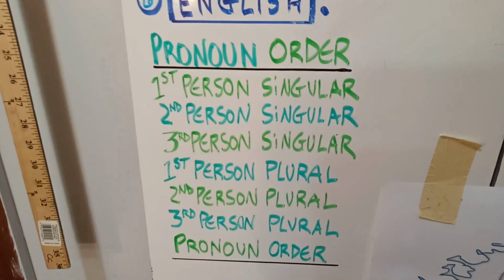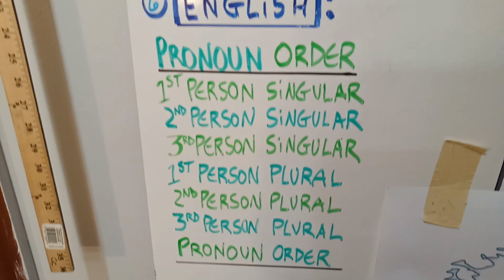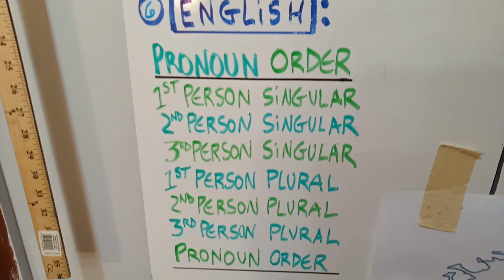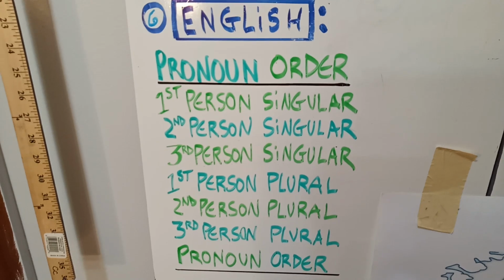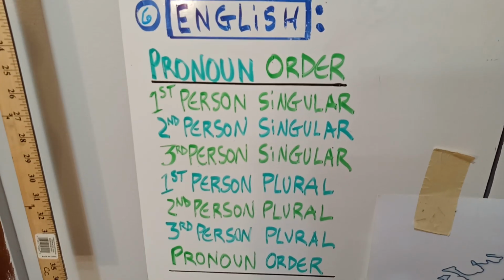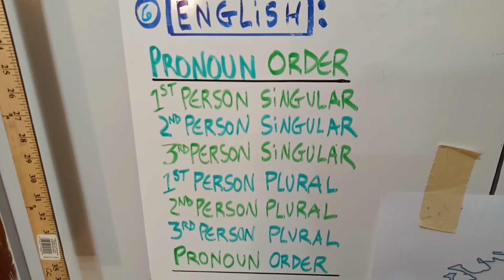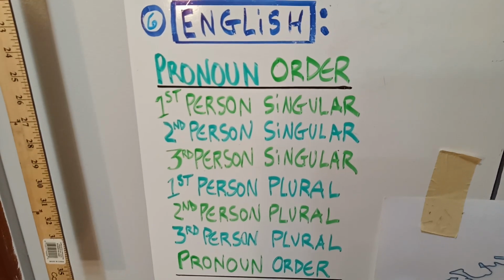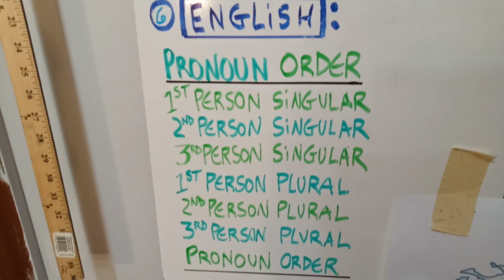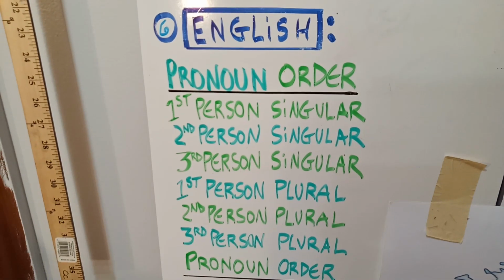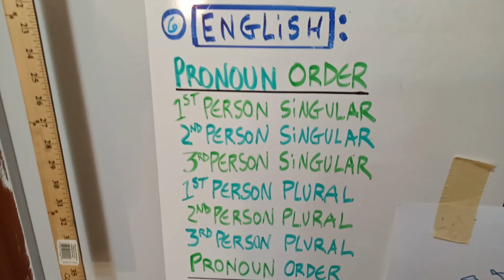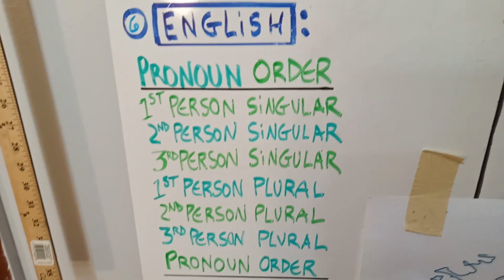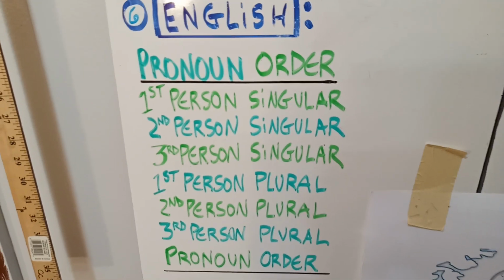Pronoun order. Pronoun order. First person singular. First person singular. Second person singular. Second person singular. Third person singular. Third person singular. First person plural. First person plural. Second person plural. Second person plural. Third person plural. Third person plural. Pronoun order.